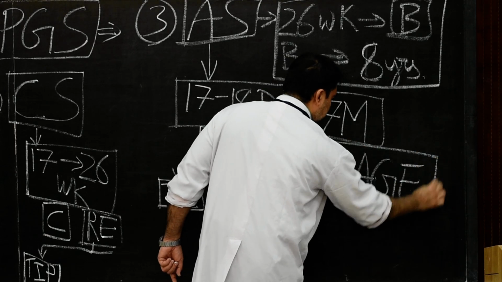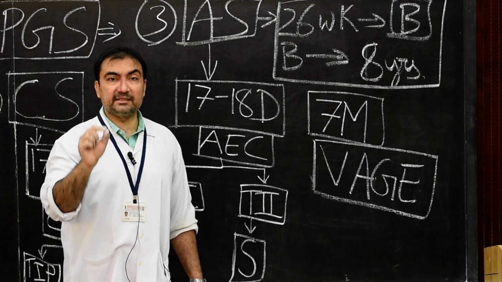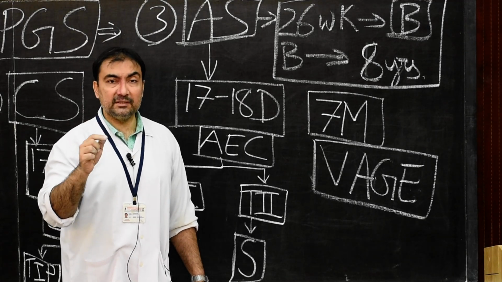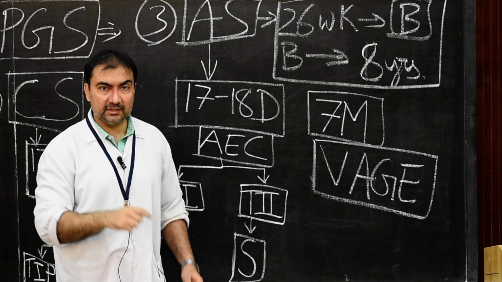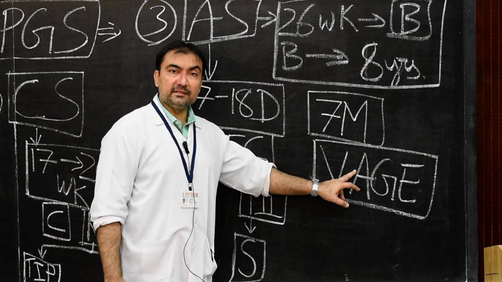That means if the fetus is born around the 7th month or after the 7th month, then the fetus can survive.